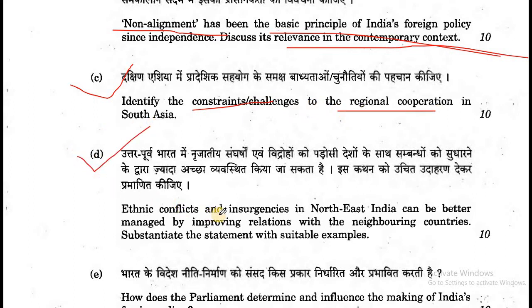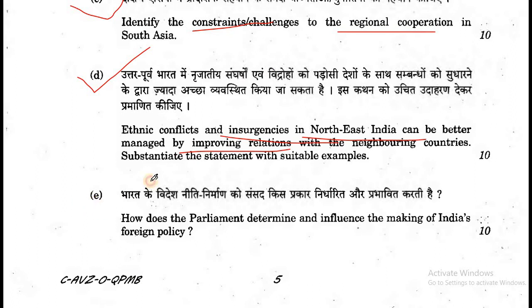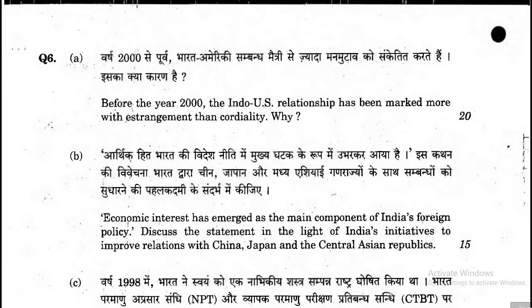And D. Ethnic conflict and insurgencies in Northeast India can be better managed by improving relations with the neighboring countries. Substantiate the statement with suitable examples. Now, question number E. How does the Parliament determine and influence the making of India's foreign policy?